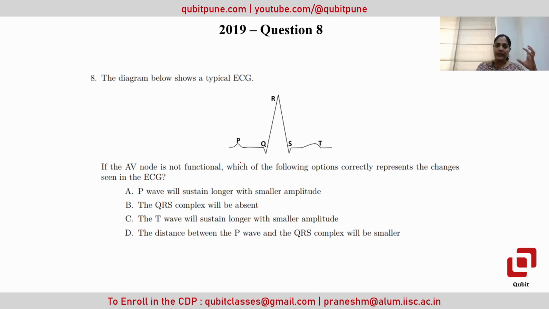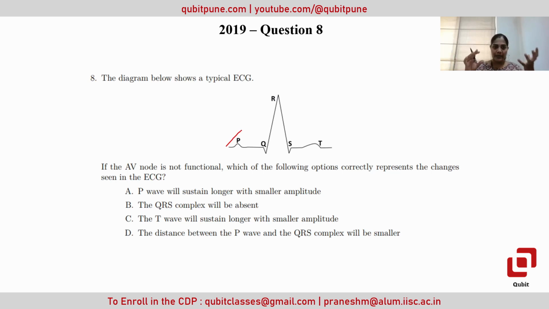First the sinoatrial node will be contracting, which is important for pumping blood into the atria, where the P wave will be generated. Then the ventricles get contracted, which is the systole. Systole and diastole are two things. Systole is the contraction of the ventricle and diastole is the relaxation.